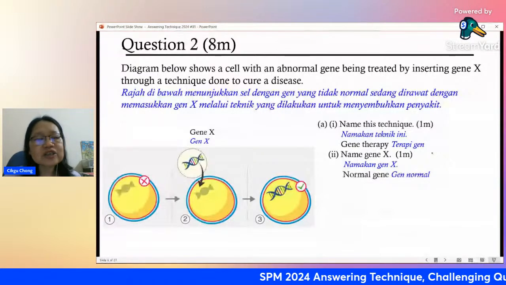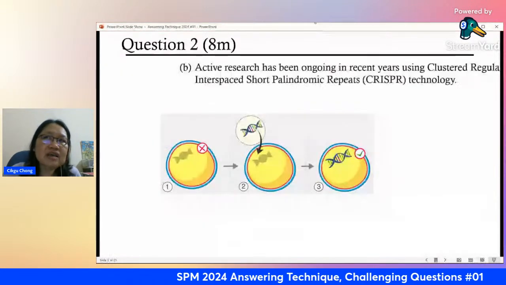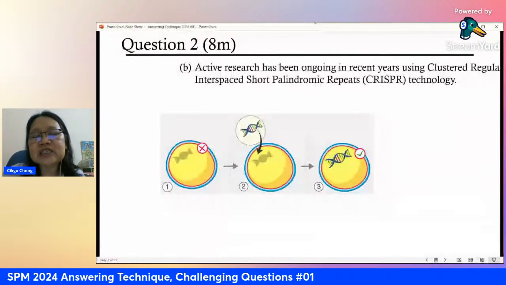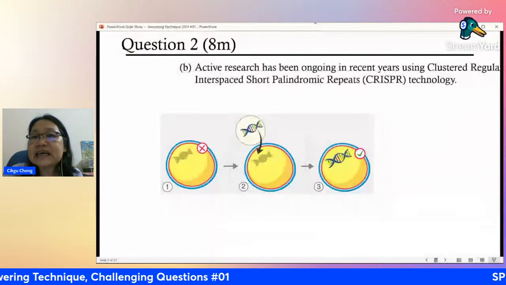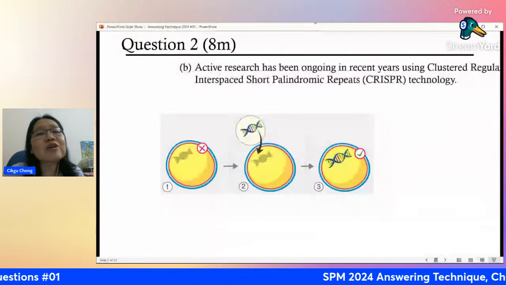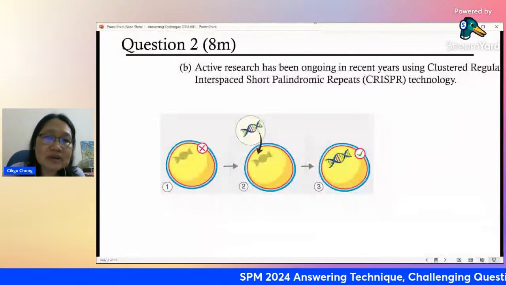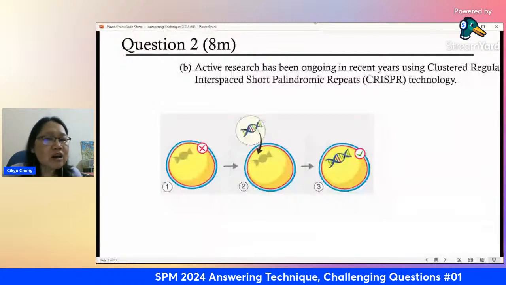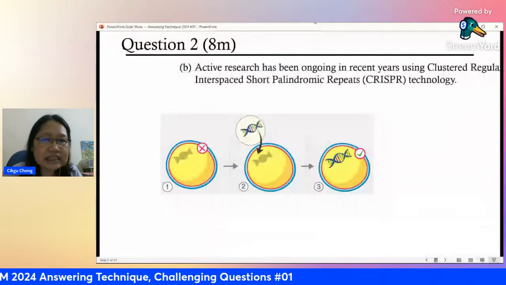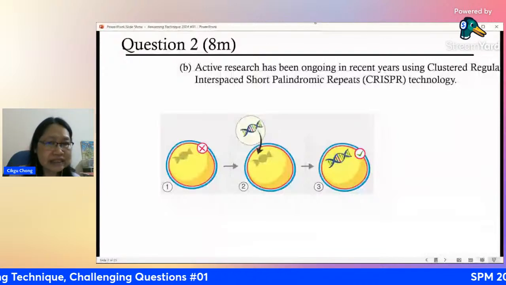This one, a lot of students must be thinking, "What is this thing? I never learned it before." Active research has been ongoing in recent years using clustered regularly interspaced short palindromic repeats, or we call it CRISPR technology. You may not have heard it, and it sounds very complicated, very sophisticated. Actually, what is it about?